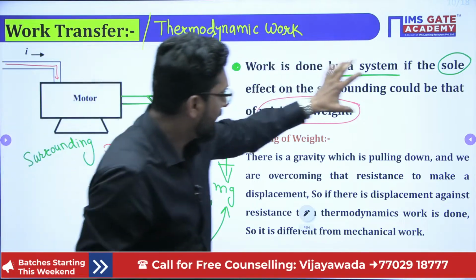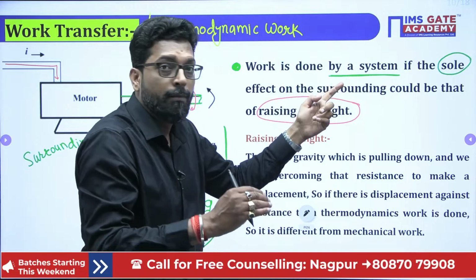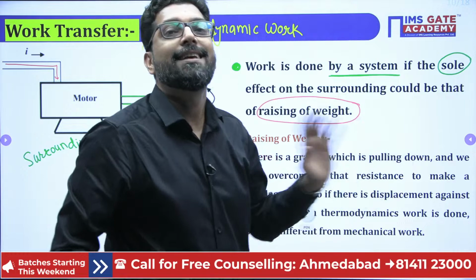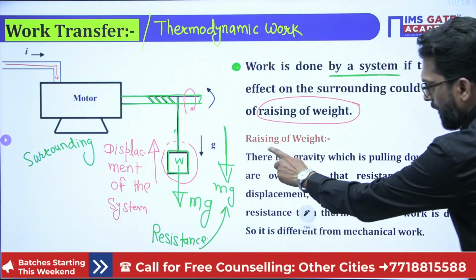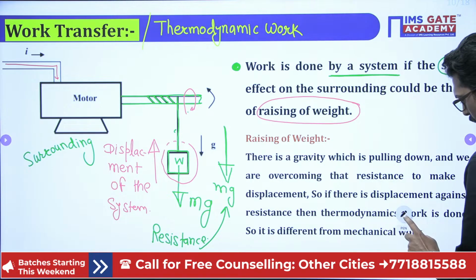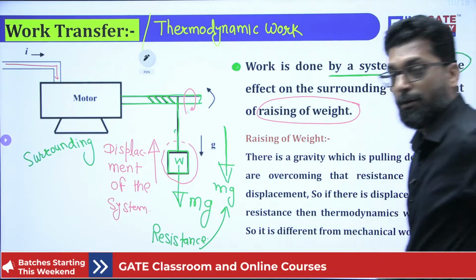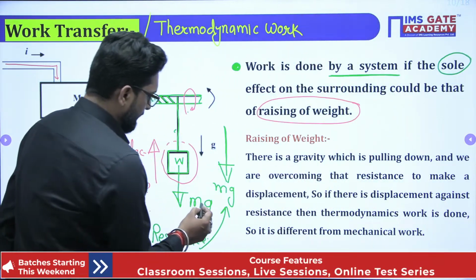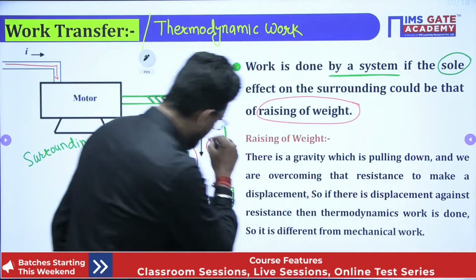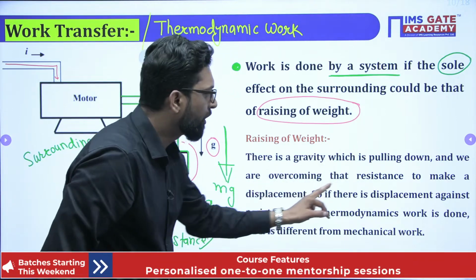What is the meaning of this line? The line means that a system has a sole effect on the surroundings when there is a raising of weight. What is that raising of weight? This is a very important line. I'm not writing it here because it takes time. There is gravity, G, which is pulling down, and we are overcoming that resistance.